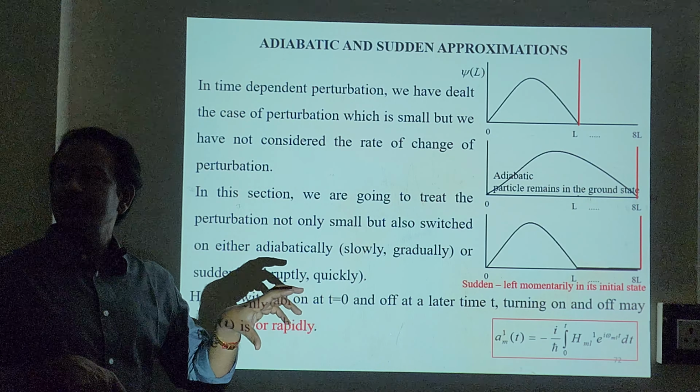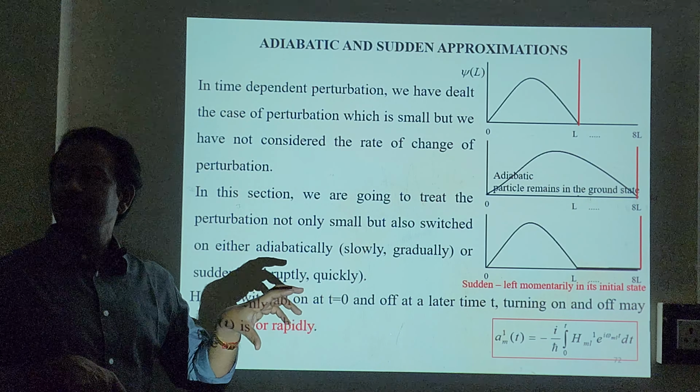One is for adiabatic approximation, another one is for sudden approximation. Keeping this as constant is the technique for adiabatic approximation. Keeping this as constant and changing this one is for sudden approximation.